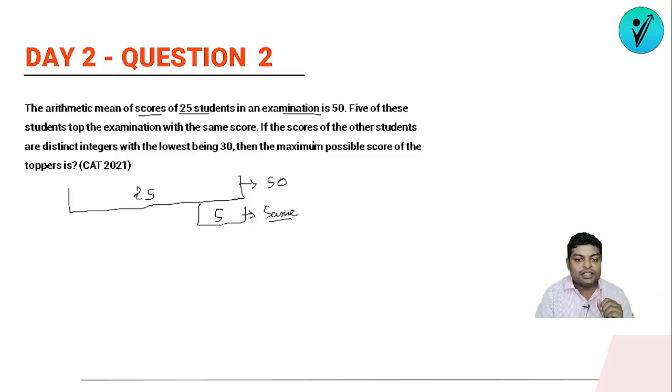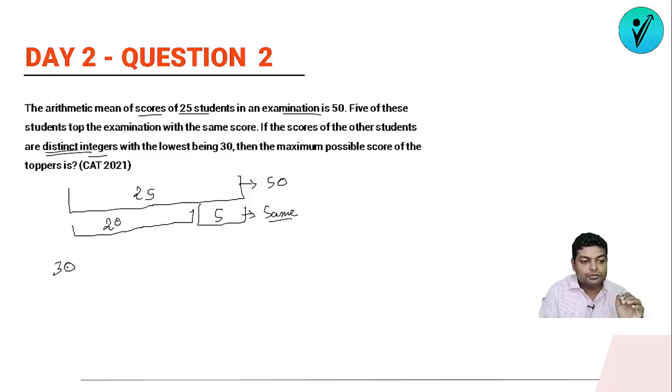If the scores of other students are distinct integers, then when you consider the scores of the other 20 people, the scores of these 20 people are all integers. It will be in the form of numbers like 1, 2, 3, 4, 5, 6, because it can't be negative, right? Either it can be 0 or it can be 1, 2, 3. So the scores are distinct. Very important keyword: the scores are distinct means all the numbers are different and all are integers, with the lowest being 30. So the lowest marks any person has scored is 30.